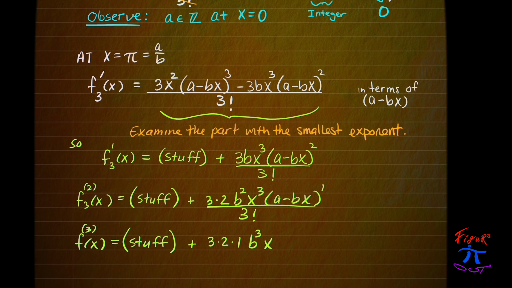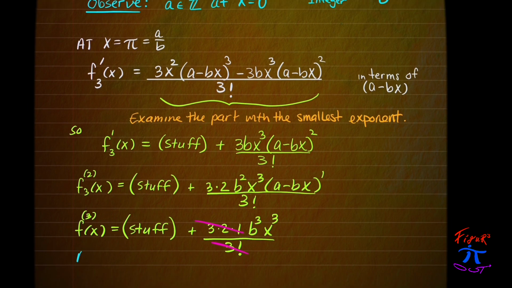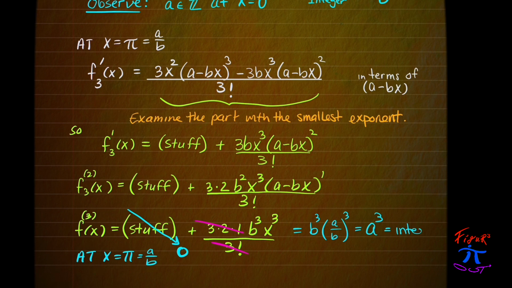And here we're just writing it out. Once we get to the third derivative, we get again some cancellation to happen, and if we evaluate this at x equals pi, which is again a over b, we get something which is an integer.